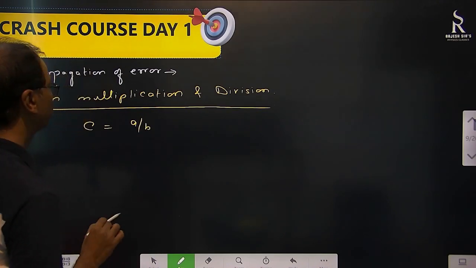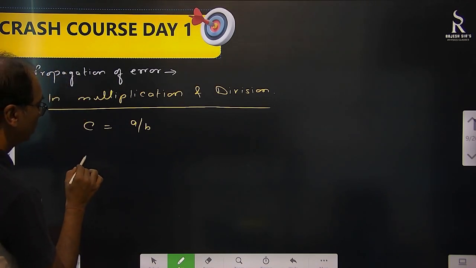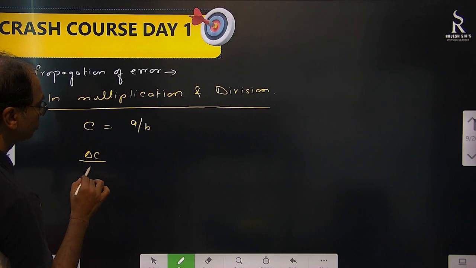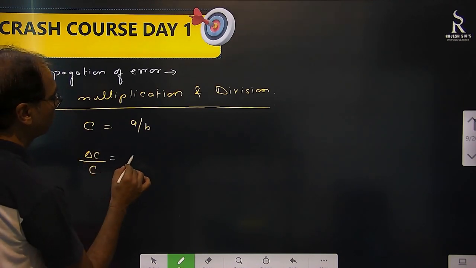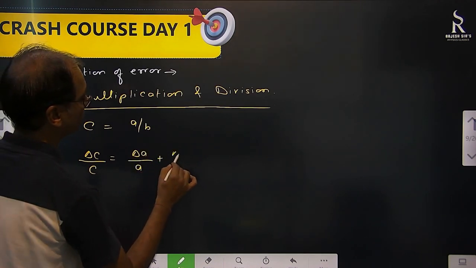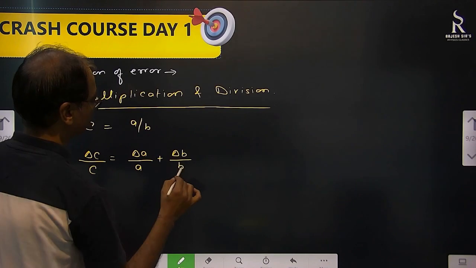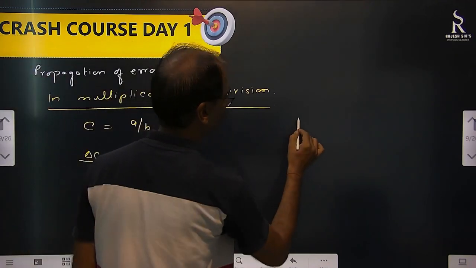In this one, we talk in terms of relative error. Delta C by C, relative error in this will be equal to delta A by A plus delta B by B. This is in division I have written. Same way in multiplication also.